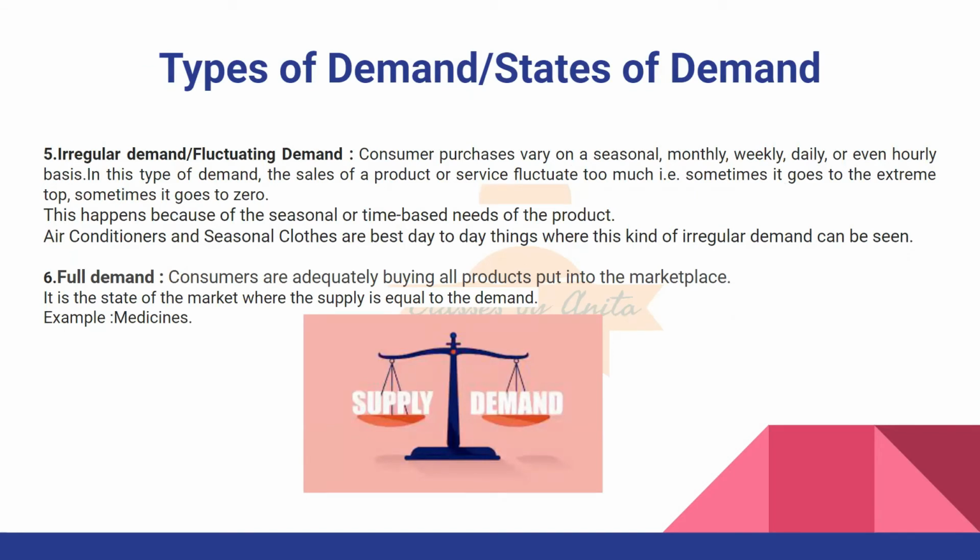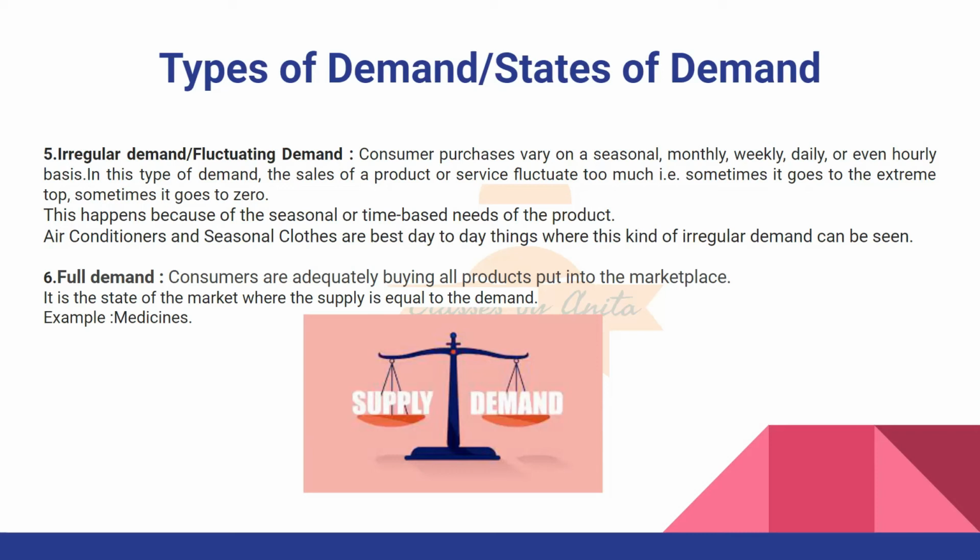So irregular demand or fluctuating demand mostly is related to seasons, where the products are basically related to the season. A good example is air conditioners and coolers. जब भी हमारे पास summers आते हैं तो automatically air conditioner, coolers की demand high हो जाती है. जब हमारे पास winters आते हैं तो इनकी demand एकदम से गिर जाती है और हमारे पास room heaters, blowers और geysers की डिमांड बढ़ जाती है.